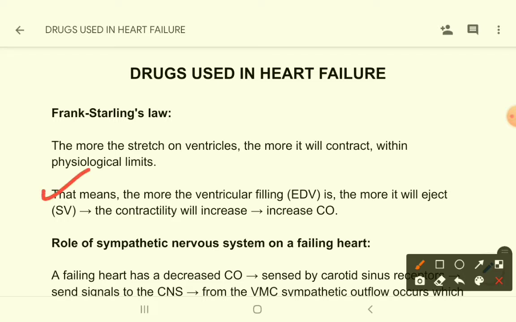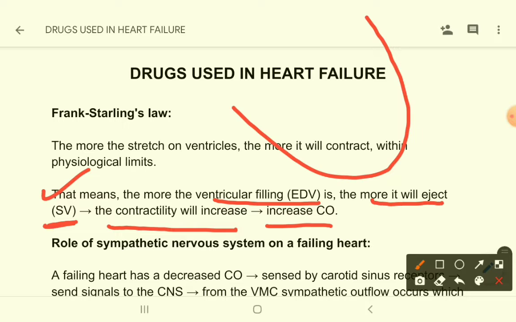So it means the more the ventricular filling, that is end diastolic volume, the more it will eject. That means stroke volume will be more. The contractility will increase, therefore there will be an increase in cardiac output. If the ventricle is moderately filled, there will be a moderate stretch, and after the stretch there will be a moderate contraction.